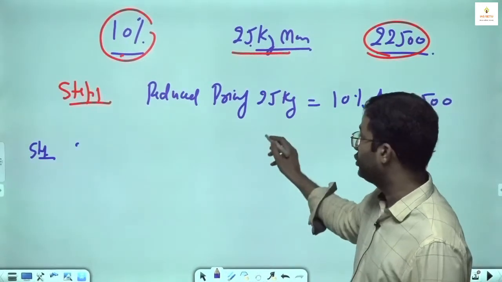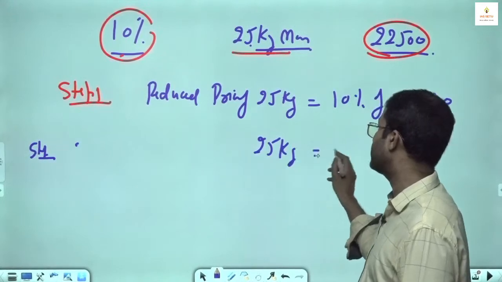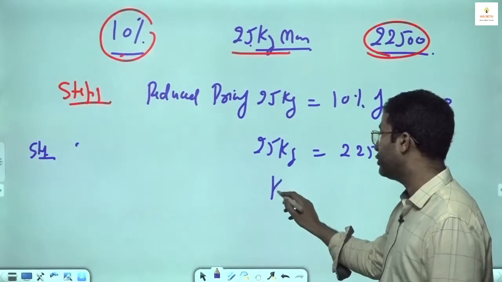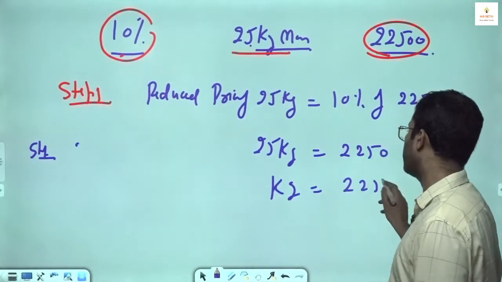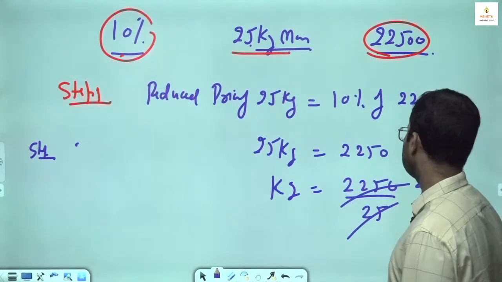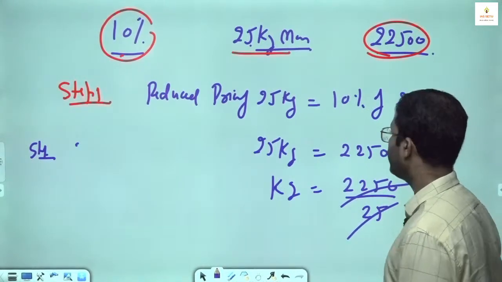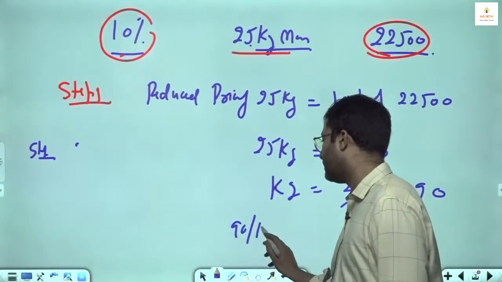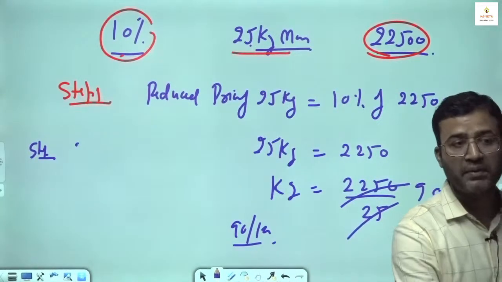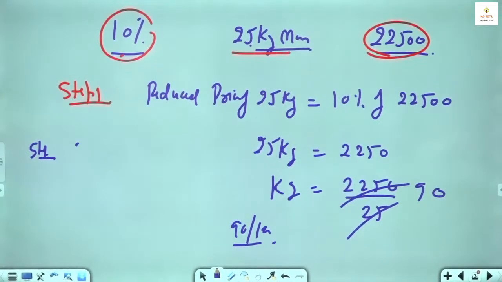So it means the reduced price of 25 kg is 2,250. The reduced price of 1 kg is 2,250 divided by 25. 25 nines are 225. So 90 rupees per kg is the reduced price of the apple. It is a favorite type and there is a direct method.